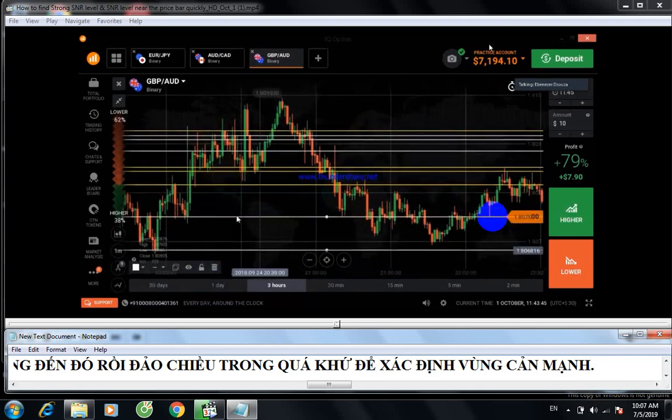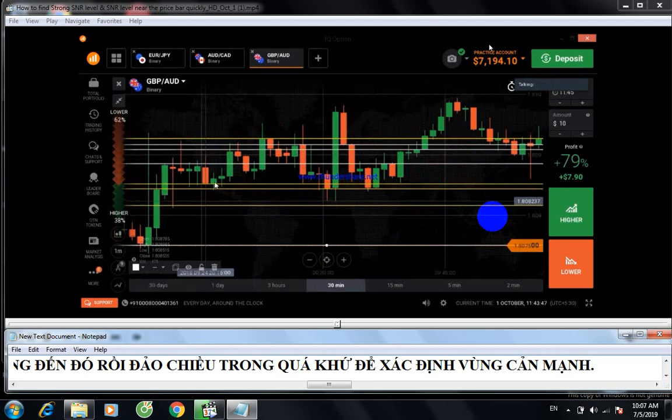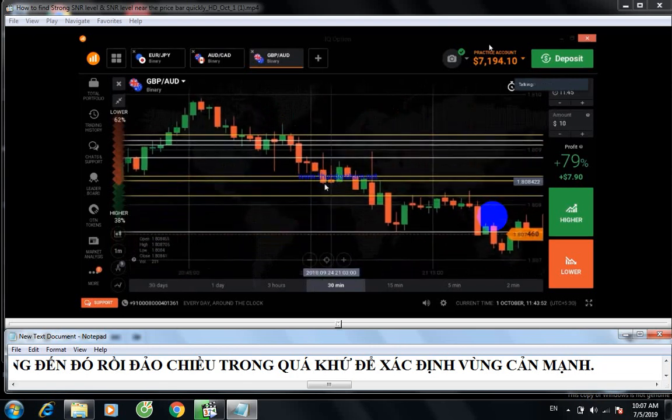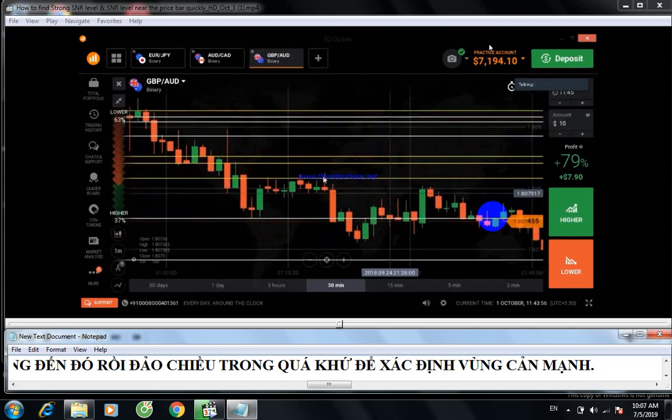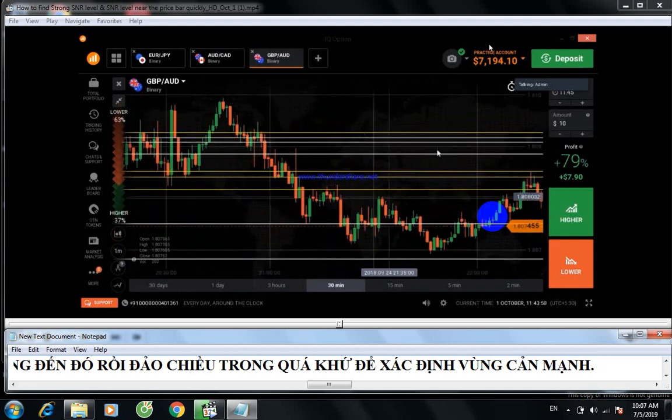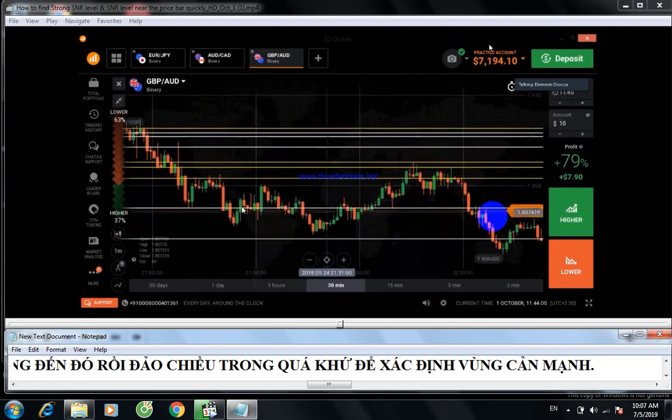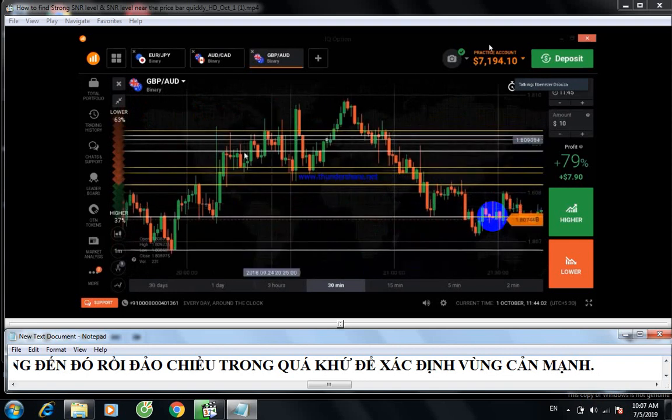You can see here it reversed from the same level. Again it reversed. I need to adjust the level. It reversed from the same level. Okay, this one.